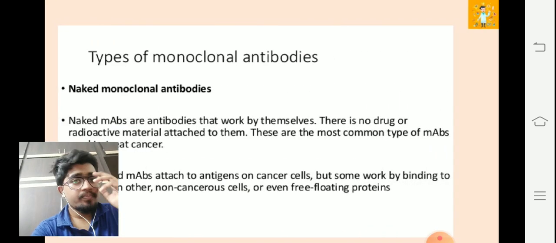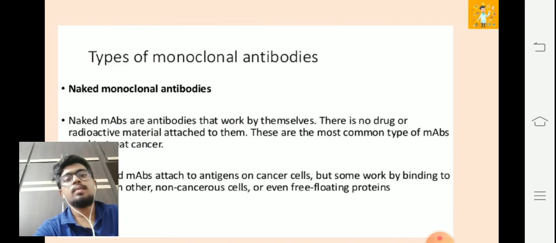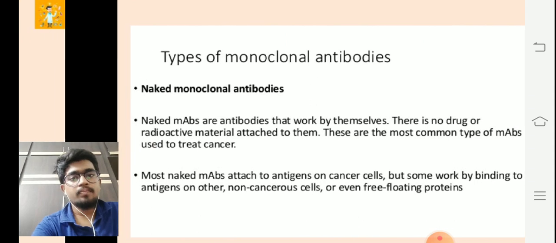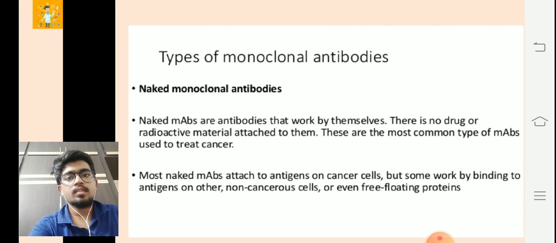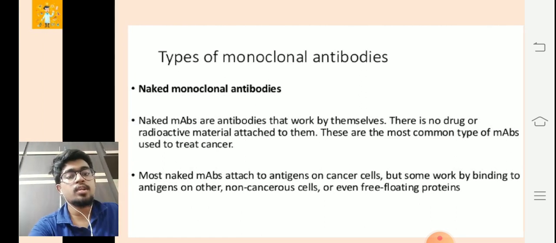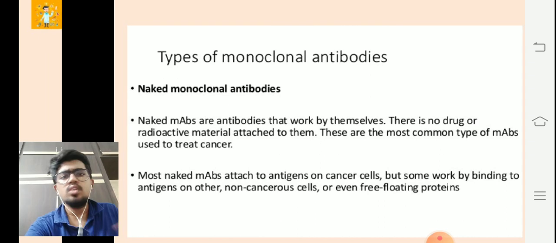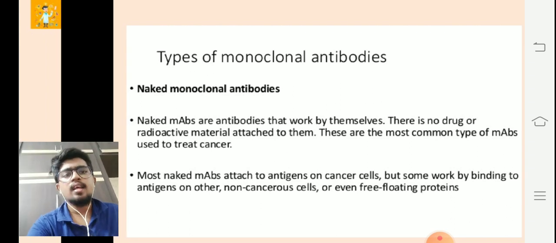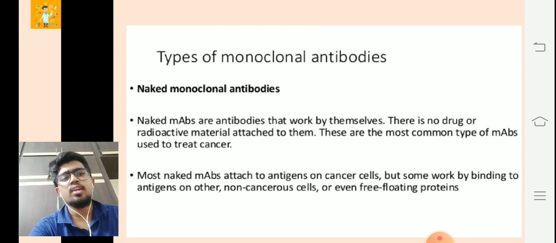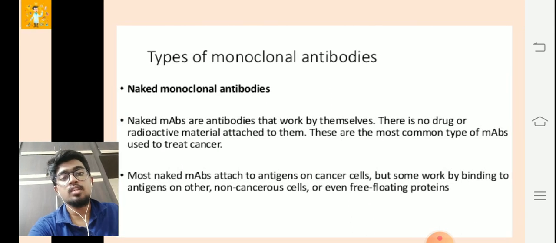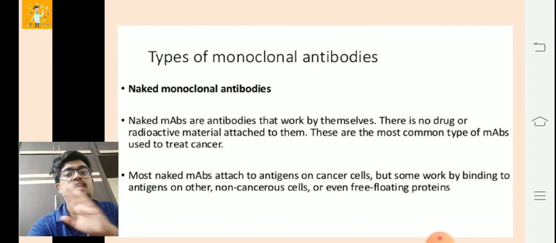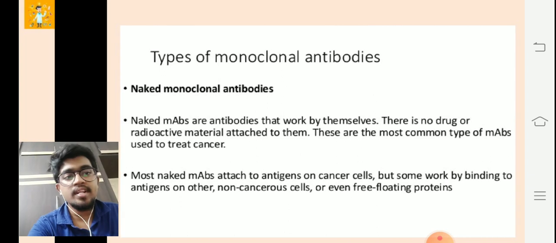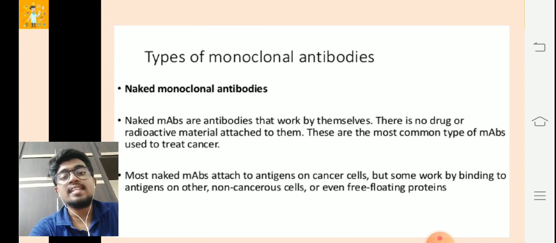The next part is another type of monoclonal antibody which is now very common. As I said, naked monoclonal antibodies. Naked monoclonal antibodies work by themselves. That is the very special property of these antibodies. There is no drug or radioactive material attached to them. They are not conjugated, not combined with anything other than the monoclonal antibodies. These are the most common type of monoclonal antibodies used to treat cancer. As you saw in the table, they are all naked monoclonal antibodies, not combined with any radioactive material or any kind of drug. That's what makes it special.